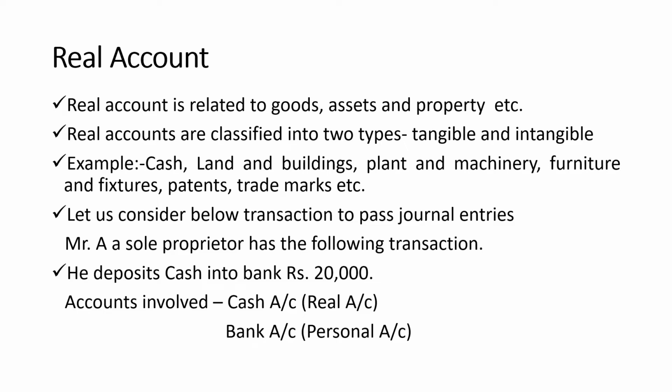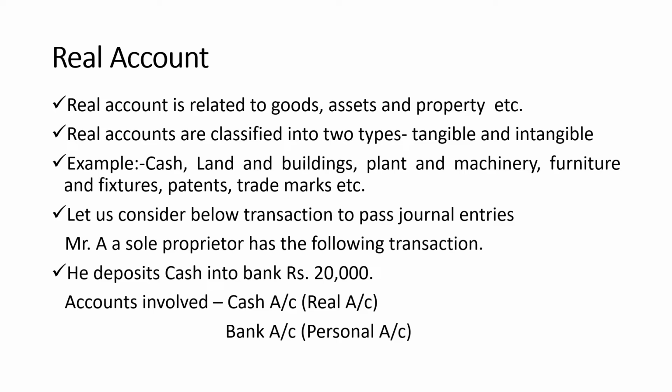Let us consider the below transaction to pass journal entries. Mr. A, sole proprietor, has the following transaction. Let us consider this particular example to pass journal entry. He deposits cash into bank, rupees 20,000. So in this transaction, there are two accounts involved. One is cash account, another is bank account, because Mr. A deposits cash into bank.